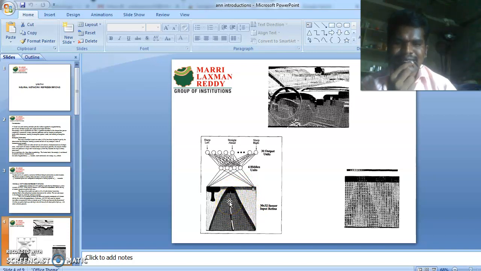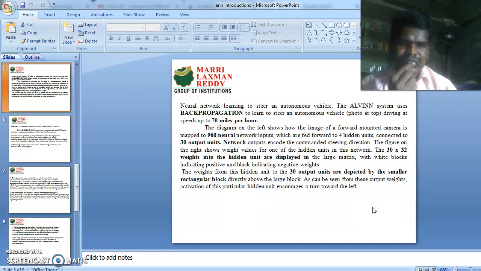This is the sensor input retina, observing the objective information, objective data. A neural network learning to steer an autonomous vehicle. The ALVINN system, Autonomous Land Vehicle In a Neural Network, uses backpropagation to learn to steer an autonomous vehicle. The photo at top shows driving at a speed of 70 miles per hour.